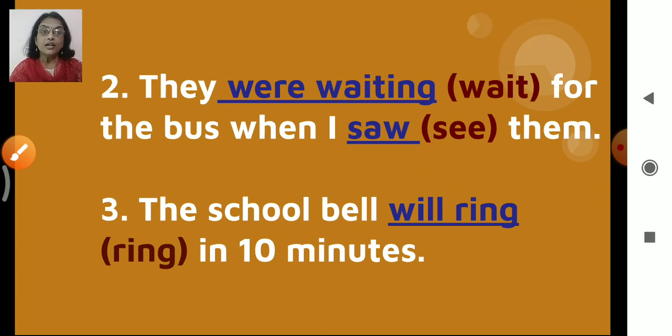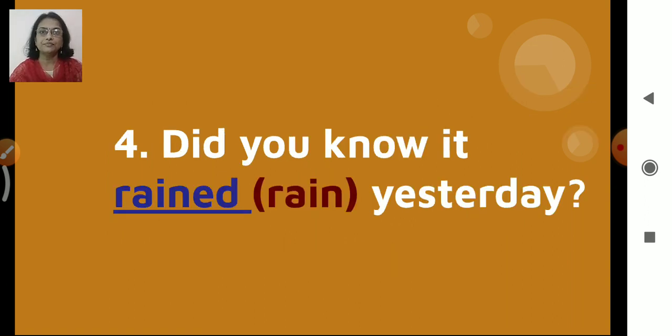They were waiting for the bus when I saw them. Again, were waiting, ing is there, right? And were is the past tense. So it is past continuous, right? Saw is the simple past, right? When I saw them. And the third one, the school bell will ring in 10 minutes. Will ring. Again, it is a simple future tense that is used here.